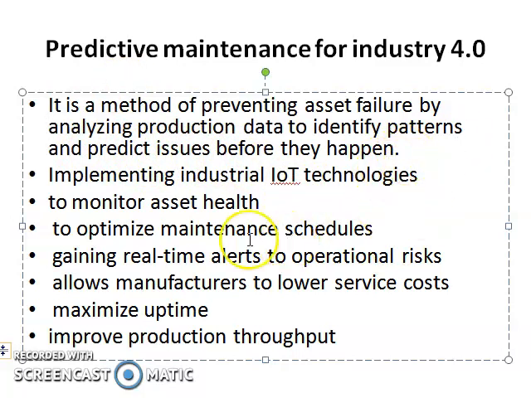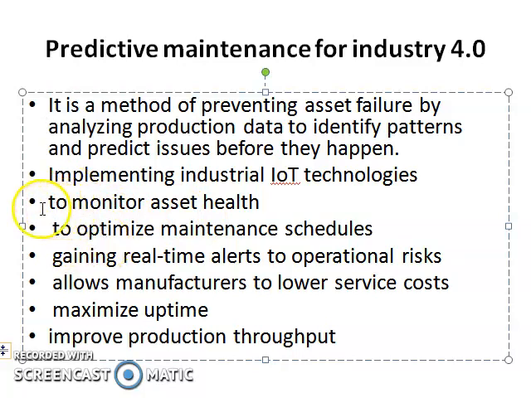Understood? So implementing industrial IoT technologies for predictive maintenance, what will be the results, or what are we actually going to do there?